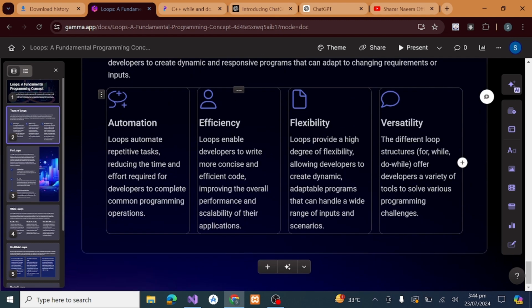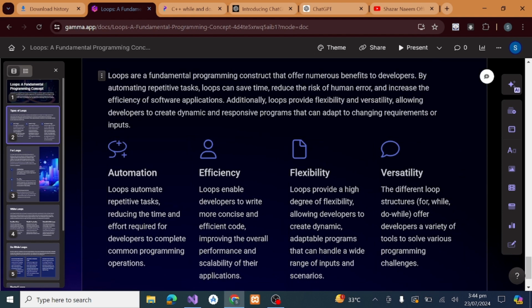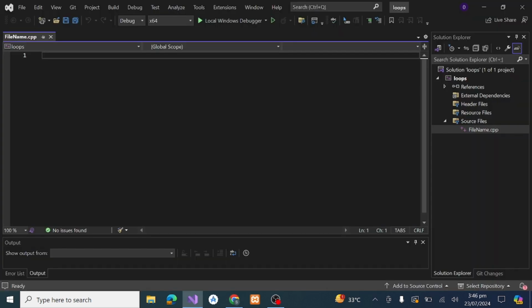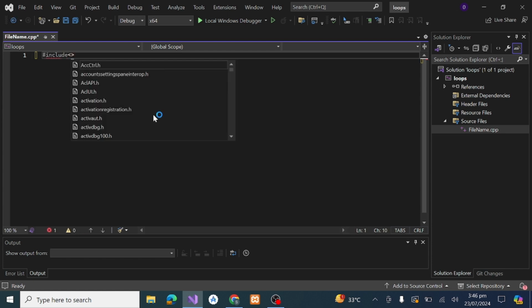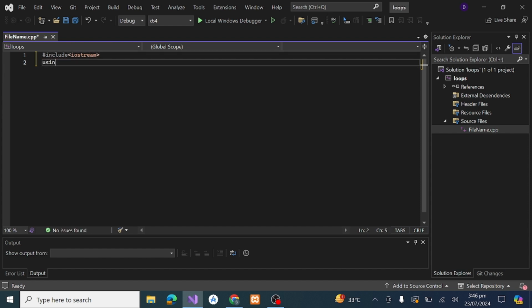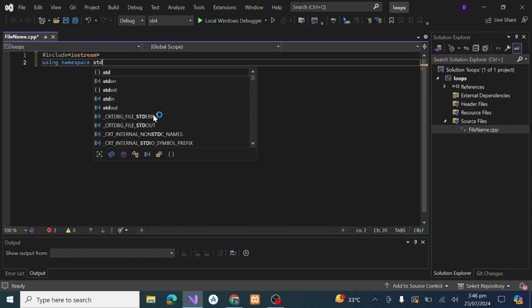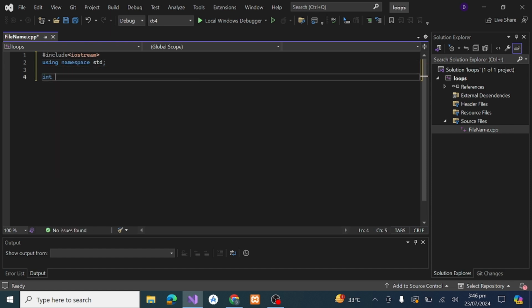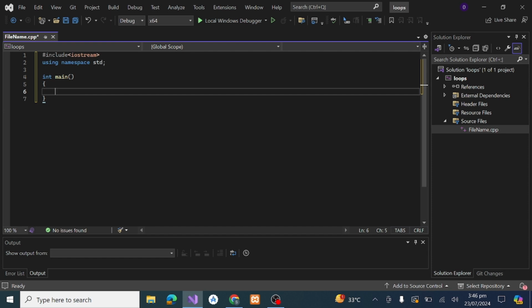So now we move toward the syntax. We will see the syntax of these loops with the help of coding. So first of all, we will see the syntax of a for loop. I use string, using namespace std, int main. Now we'll write a simple program to print the first five numbers or 10 numbers. So first of all, we will write